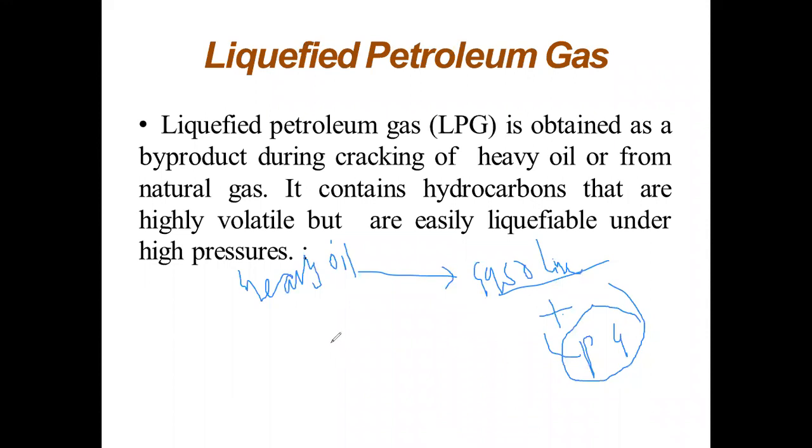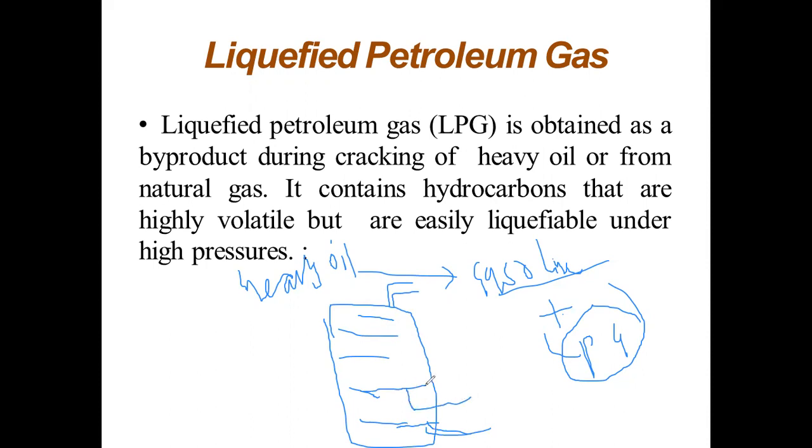Maybe you remember the refining of petroleum. In the refining of petroleum, we used the fractional distillation chamber. This chamber has various steel plates, and along with this, it has an outlet. On these steel plates, we collect the individual fractions. We get various liquid fuels in the refining of petroleum. Not only in refining, in the cracking process also, we send the vapors to the fractional distillation chamber, and these are the individual fractions.